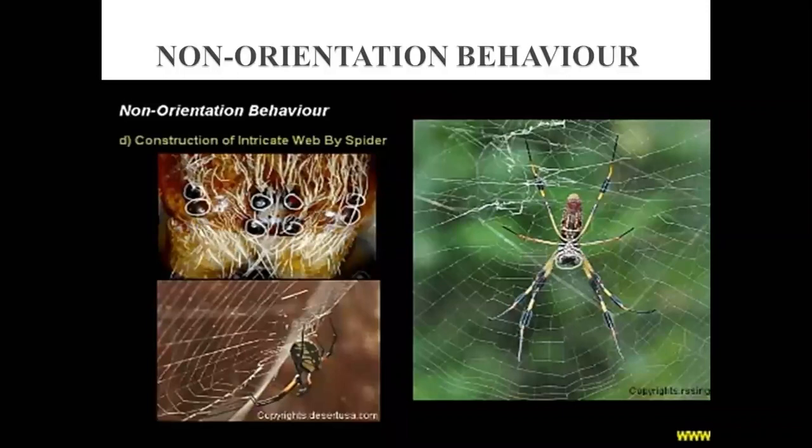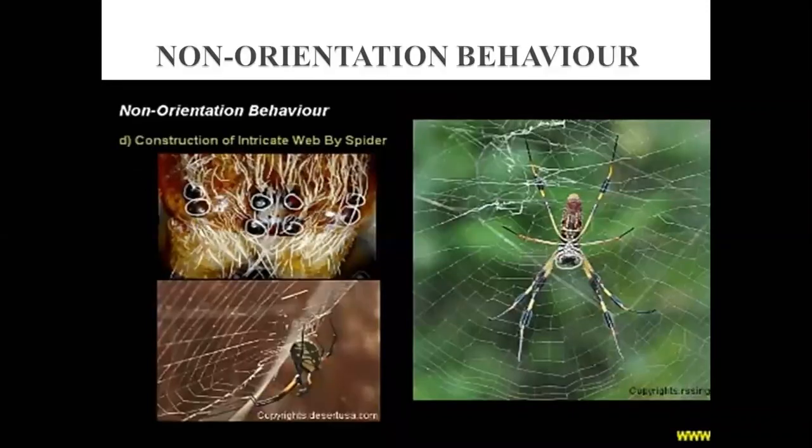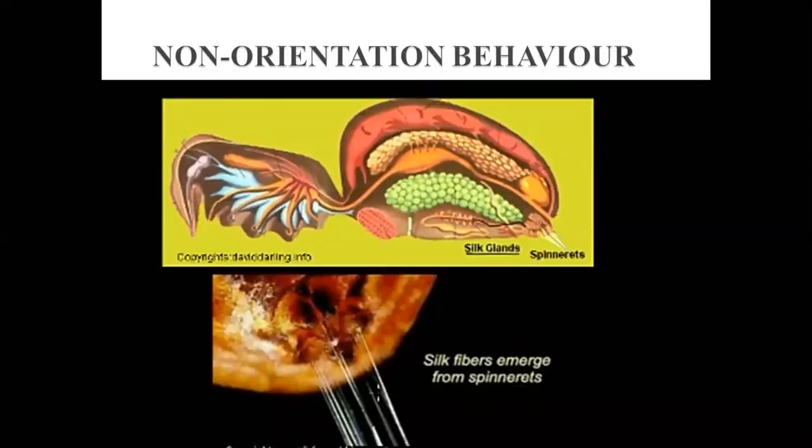Are you clear with this? Two examples: the making of a hanging nest, and next the construction of a spider web. These two are non-orientation behavior because they don't need any stimuli and they are without a learning process. Got it? Yes, ma'am.